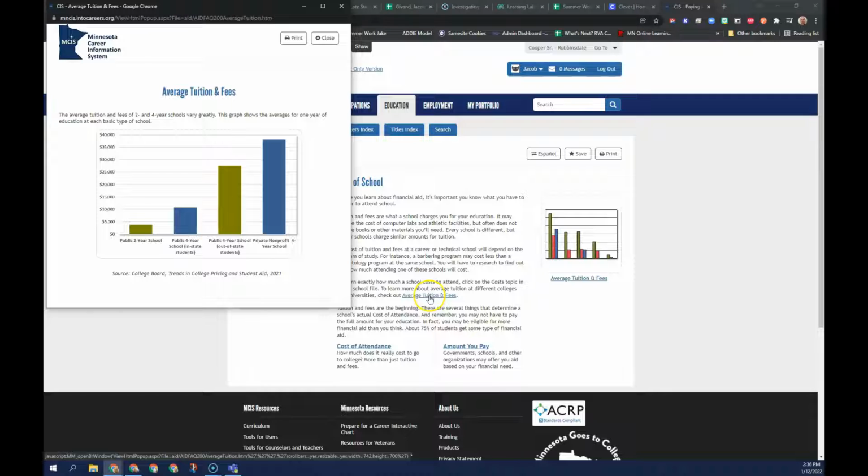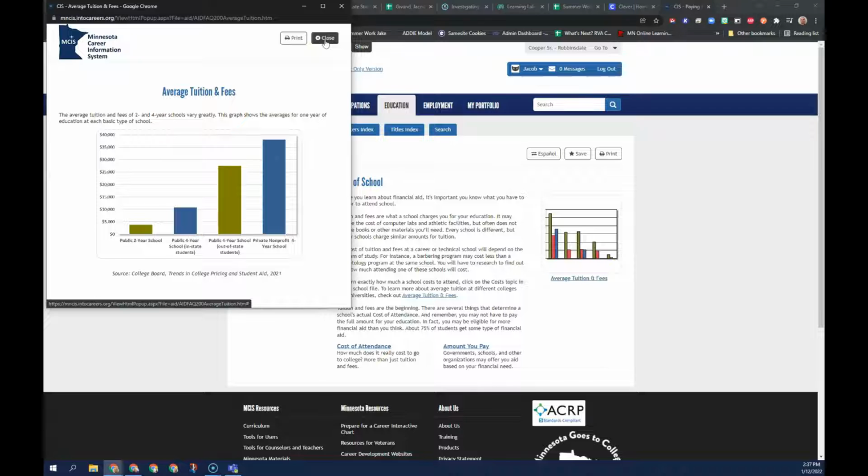If you click average tuition and fees, it shows you, like a 2-year school, a community college, that's under $5,000 a year. Public schools, like the University of Minnesota, St. Cloud State, those are a little over $10,000 a year. And then you get to out of state, you pay a lot more, like twice that. And private schools, your tuition can be really expensive, like almost $40,000 or more a year. So that's an interesting little graph to look at.